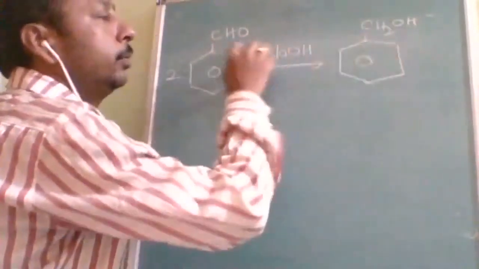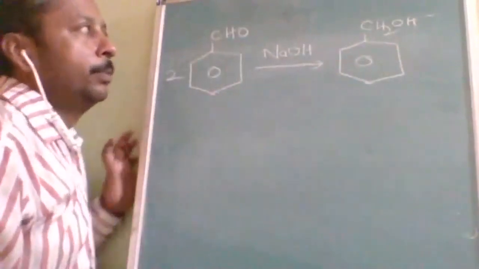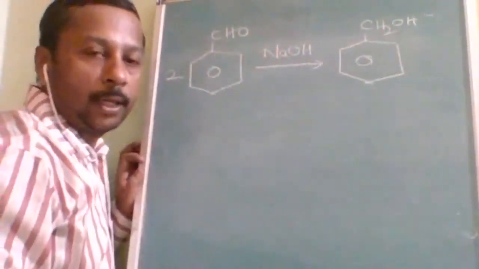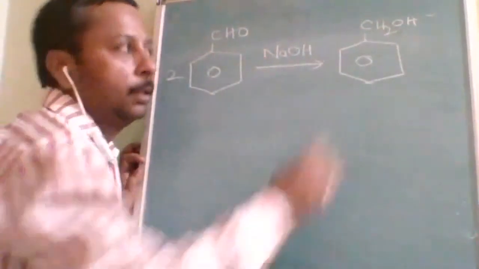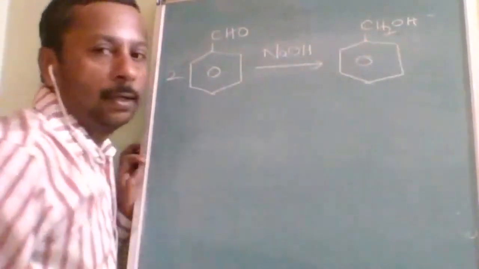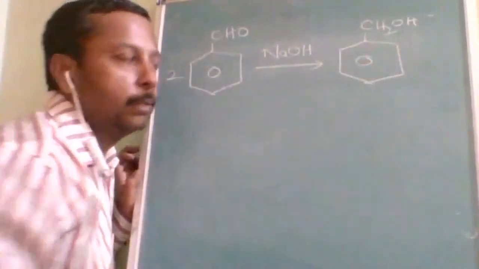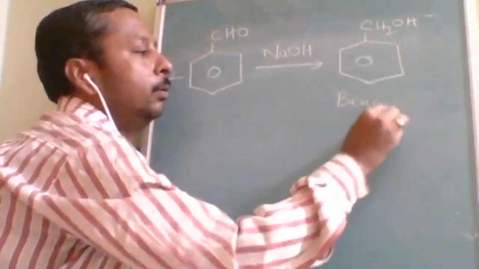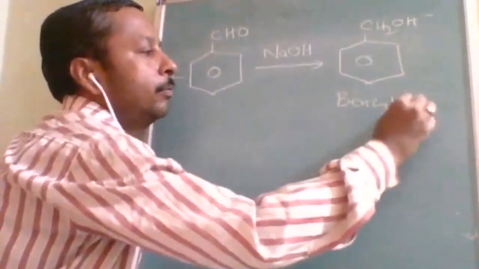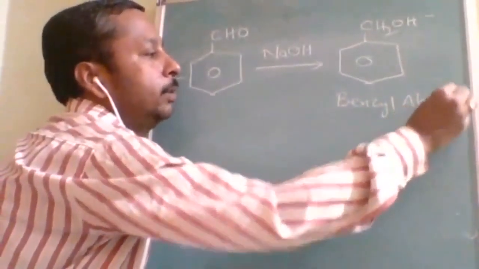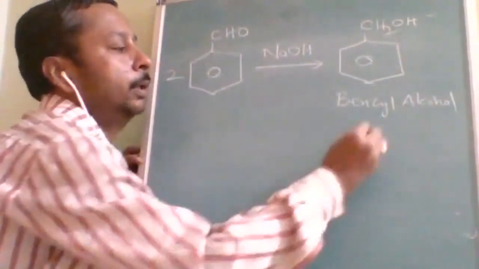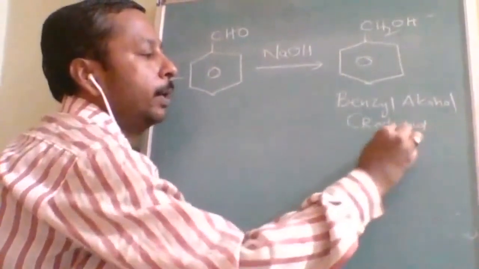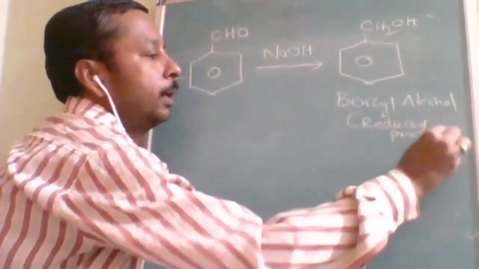When you compare these two molecules, on careful observation, you can say H2 is added. So addition of hydrogen is what? Reduction. So what is it called? Benzyl alcohol. Don't write phenol by mistake. It is not phenol. It is benzyl alcohol. Benzyl alcohol is the reduced product.